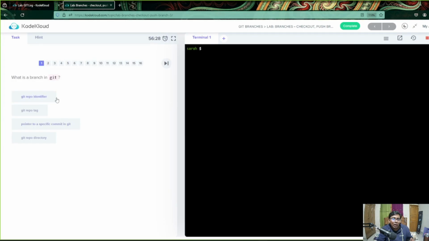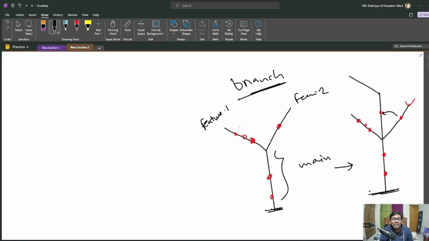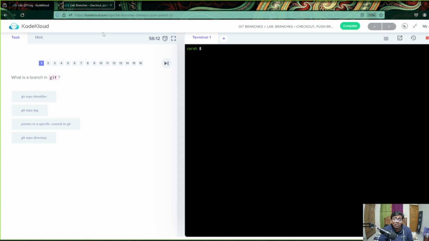Now, what is a branch in Git? From these things you can easily understand that these are basically some sort of pointers. If you're familiar with the concept of pointers in the C language, you might have heard about it: a pointer to a specific commit in Git. No issues, we don't need to focus on that.